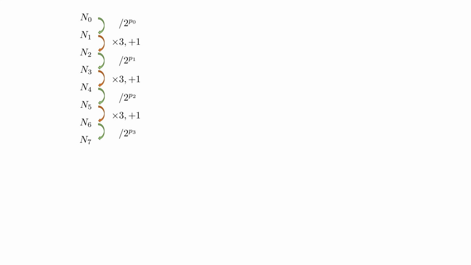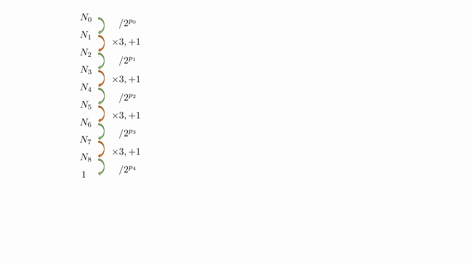According to the Collatz process, an odd number we should multiply by 3 and add 1 to it. In this way, we'll have another number n2, which is even, so we are again dividing it by 2 to the power p1 to get another odd number n3, and we are continuing this process, multiplying by 3 plus 1, again dividing by 2 to the power, and so on until the moment when we have, in our case, number n8, which is even, so after division by 2 to the power p4, finally we've got 1. So that's basically an example of the Collatz process.